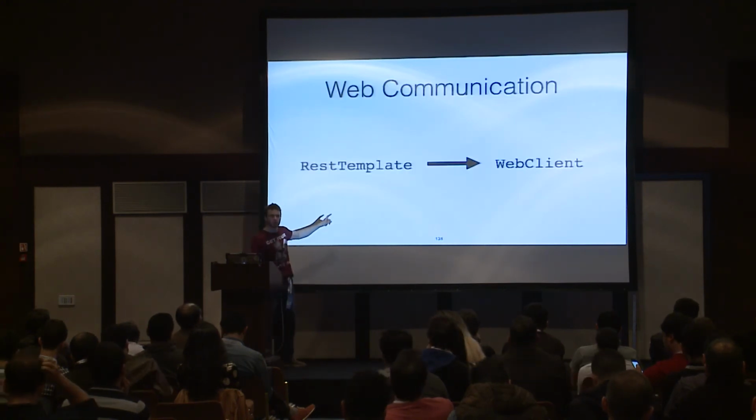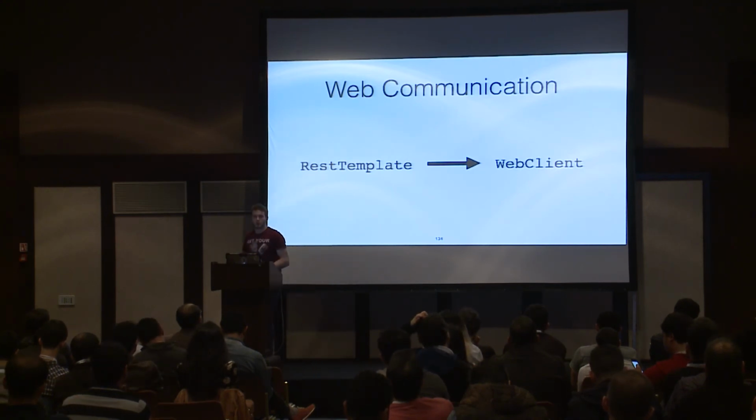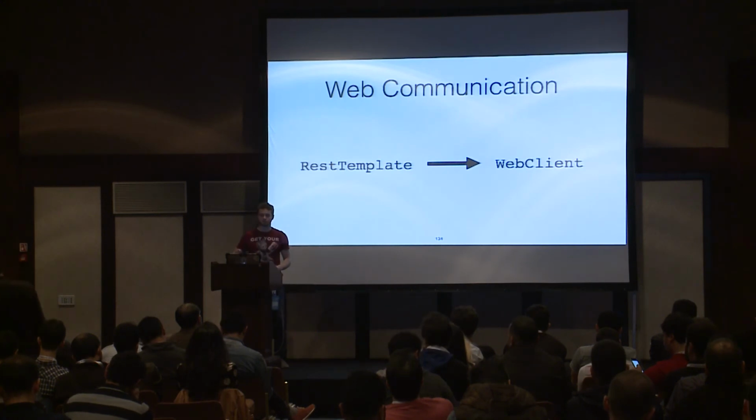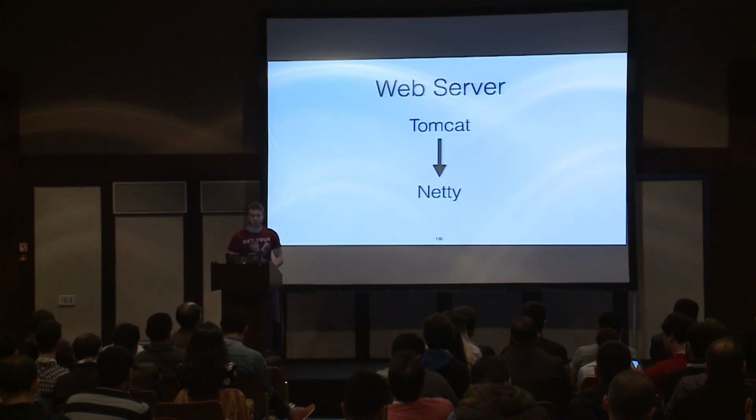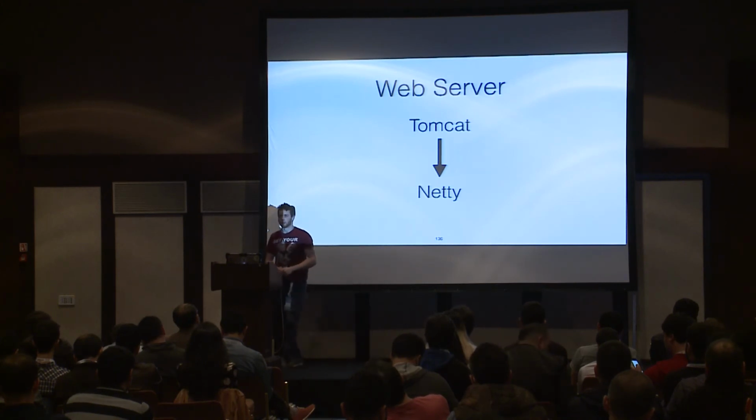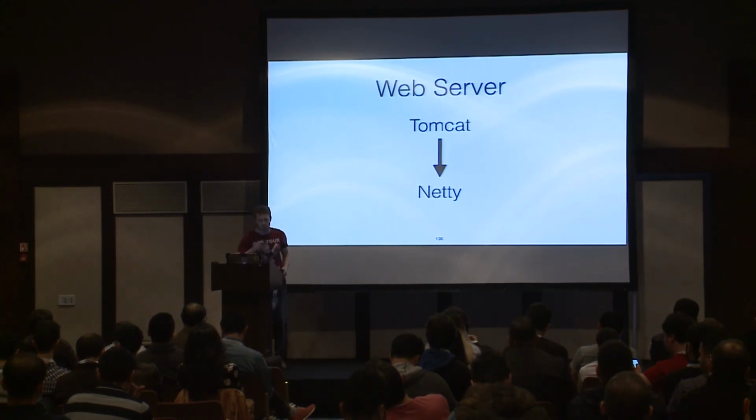And finally, we have to move from RestTemplate to WebClient, which allows us to wire asynchronous reactive communication between external services. Along with that, I suggest moving from Spring Web MVC to Spring WebFlux, and of course, moving from Tomcat to the highly powerful Netty server, which is designed for asynchronous, non-blocking communication between services, et cetera, et cetera.